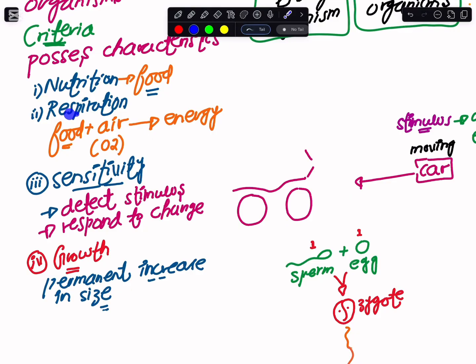If I provide you with sufficient food, and I take all the oxygen out, you would not be able to survive. And if I provide you with a surplus of air, and I don't provide you with food, then ultimately you would not live, because these two things, the food and the air, are mandatory for the release of energy.